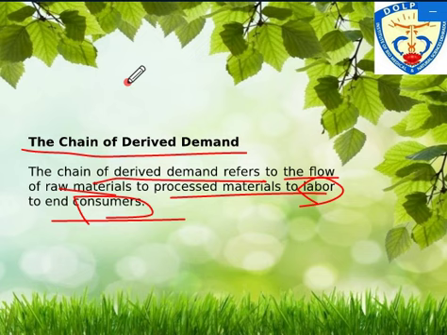Again I am repeating, suppose we need furniture, so for furniture there is a derived demand for raw material like timber, and if there is a rise in the demand for furniture, you will find more shops in the market to sell those products. So opening of more shops is the indirect derived demand, and demand for timber to manufacture furniture is the direct derived demand, right?